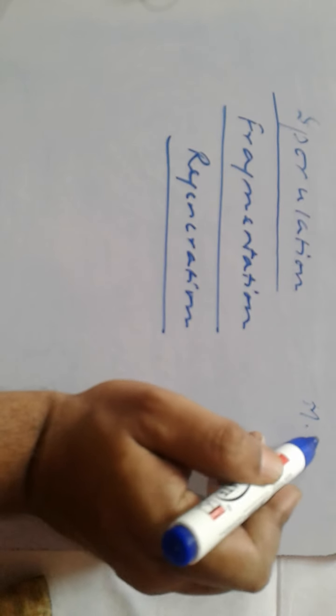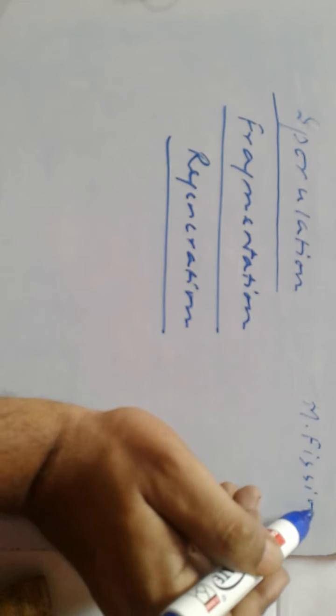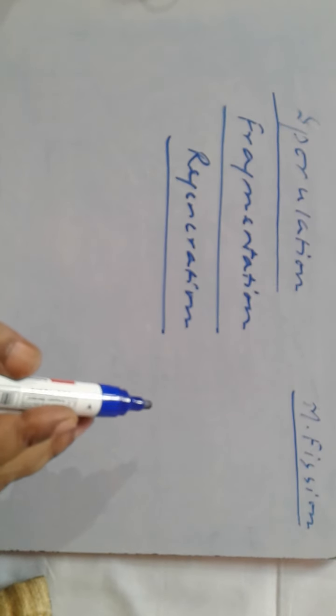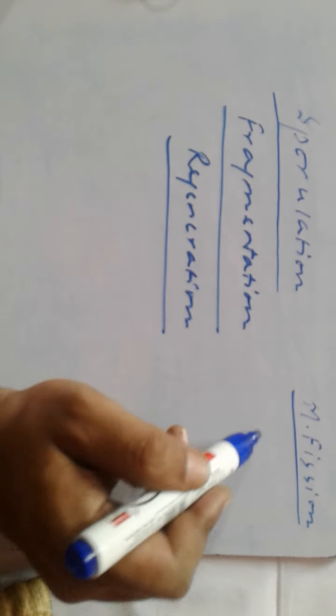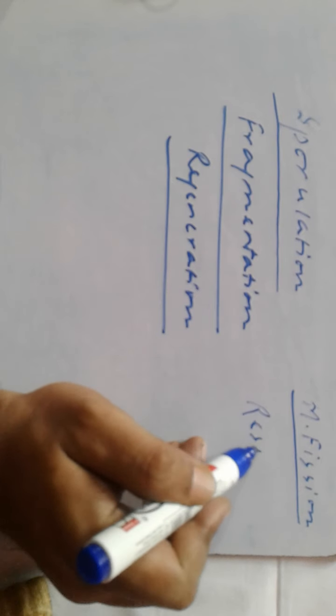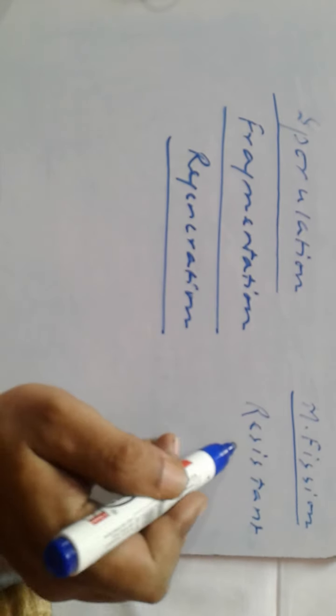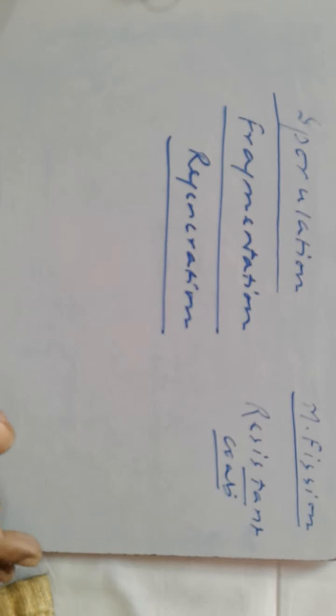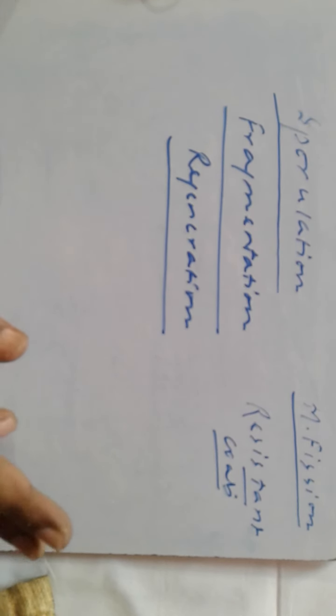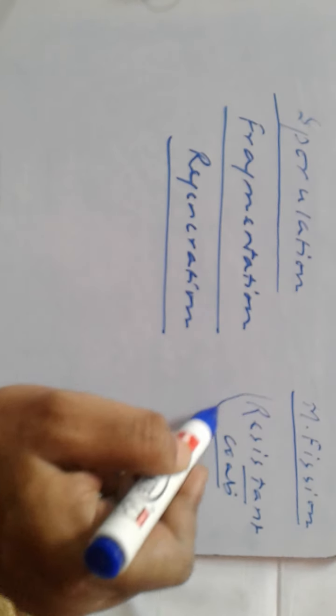Sometimes, as a result of multiple fission, several daughter cells are developed, but before they are released from the parents, they are surrounded by resistant coats or resistant covering.